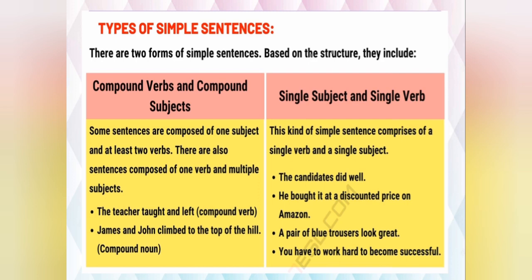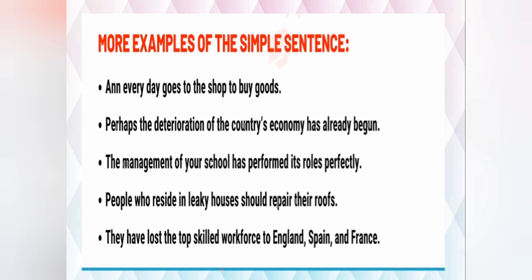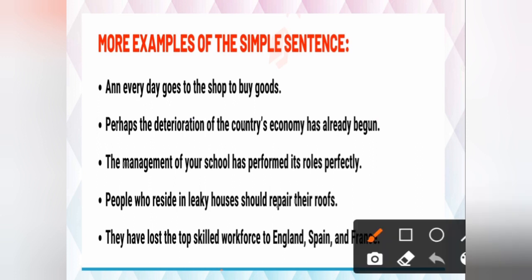Independent means these sentences are complete. They are giving the complete idea to the other person. After reading these sentences, we are not feeling at all that we require any other sentence. Okay. Now just see more examples. An everyday goes to the shop to buy goods. Now see, subject is an, every day goes is the verb, to the shop to buy goods. Goods means things. Okay. Perhaps the deterioration of the country's economy has already begun. So has already begun, one verb is given. And subject is the deterioration. Again one subject, one verb.